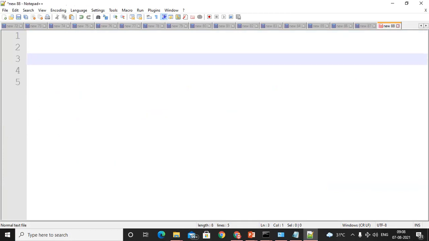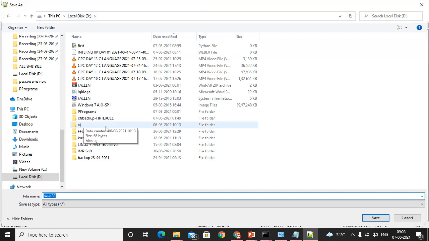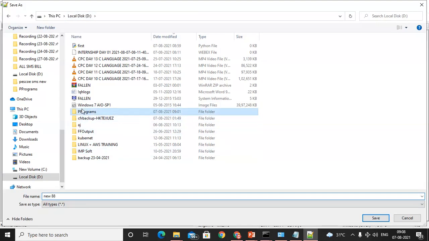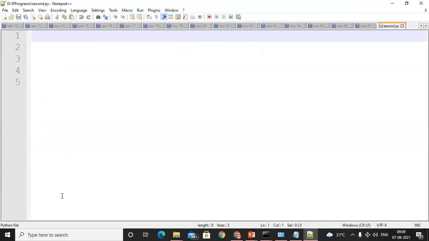So in that section, first of all, we'll save the program in the same D drive, local disk pp programs. In that section, just write the program name. For example, my program name is second and select the Python file. Here you can find the Python file. So press P, and you can select Python here. Otherwise the best option is double quote open, double quote close, with the extension .py. This one is the best option.